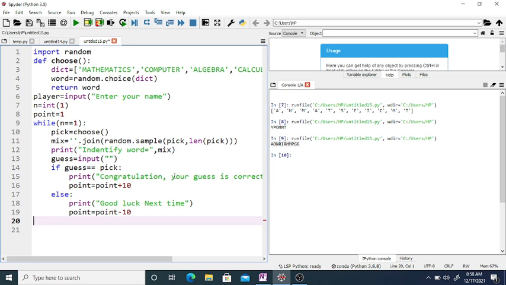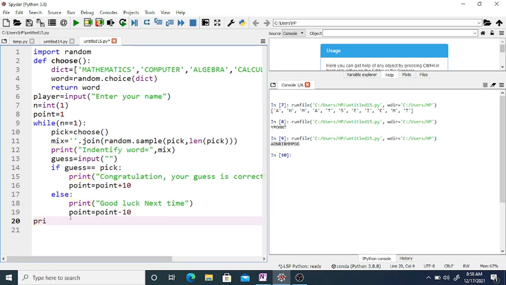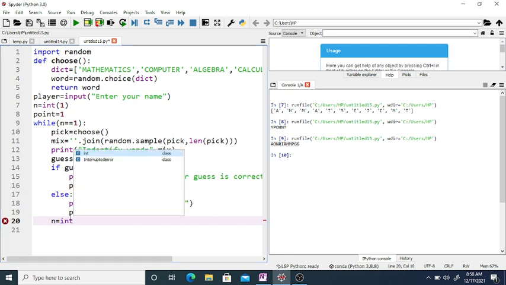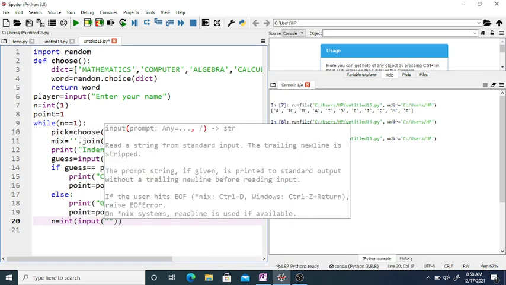So now finally we want to display his score. Print. Now we want to write here n, n is equal to integer input, "Do you want to continue? If you want to continue, press 1."